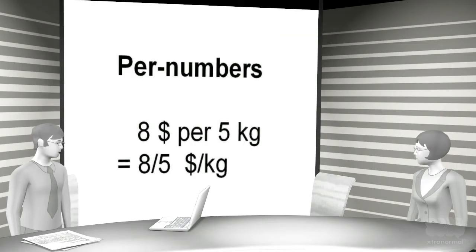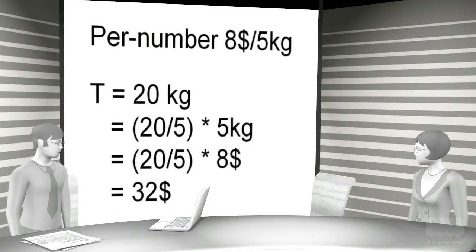As an example, we can look at coffee, where 5 kilograms might be recounted as $8. This means that the quantity-to-price relation can be described by the per number, $8 per 5 kilograms, or $5 per kilogram. To find the cost of 20 kilograms, we just recount 20 in 5s by saying T equals 20 kilograms equals 20 divided by 5 times 5 kilograms, which is the same as 20 divided by 5 times $8, which is $32.